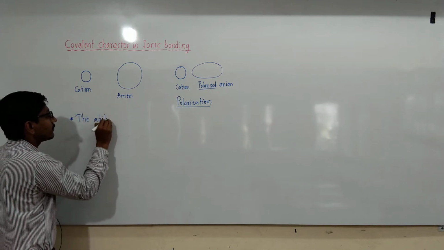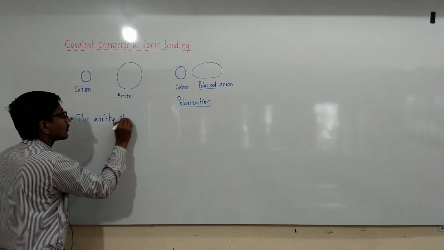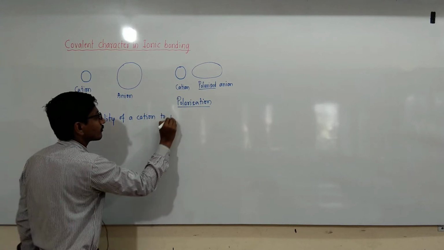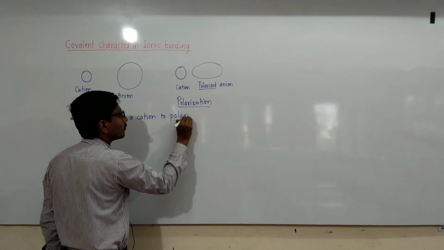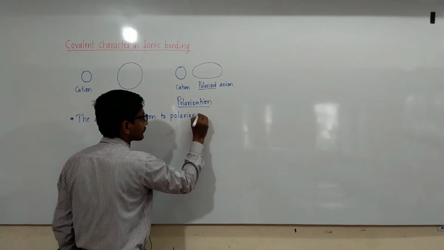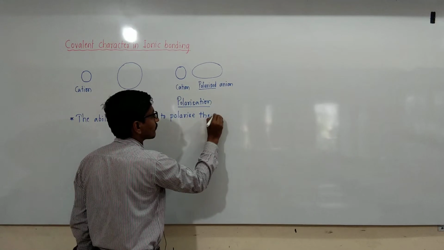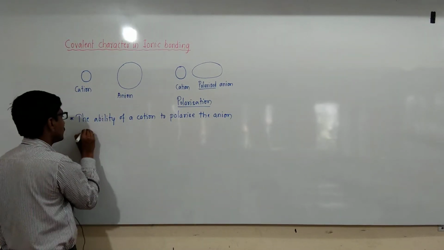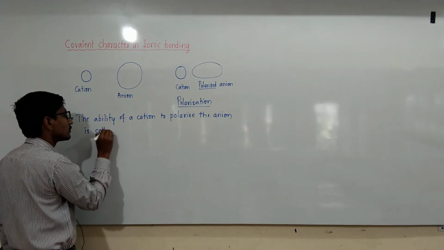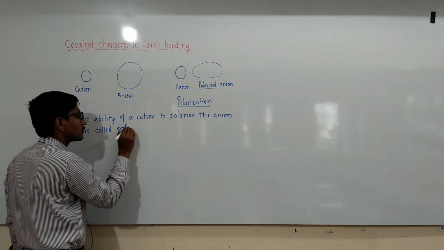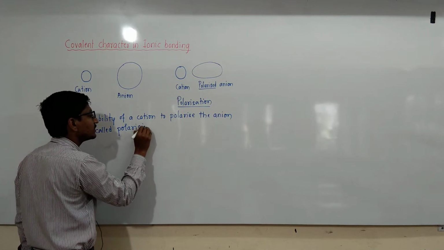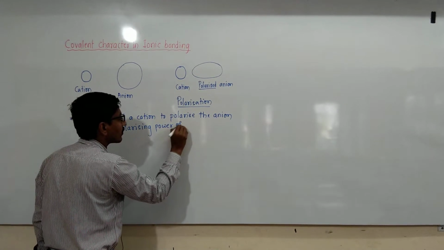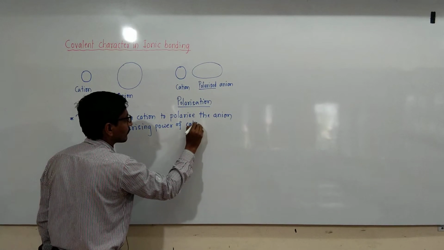The ability of a cation to polarize the anion is called polarizing power.